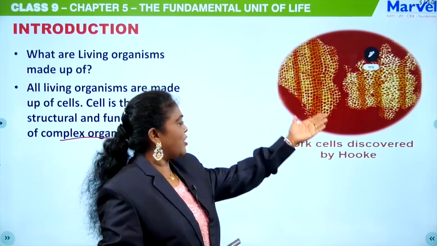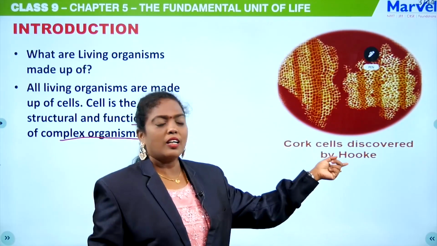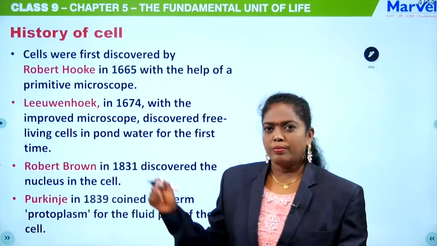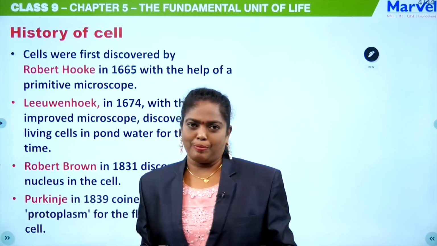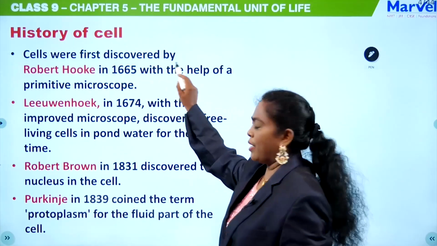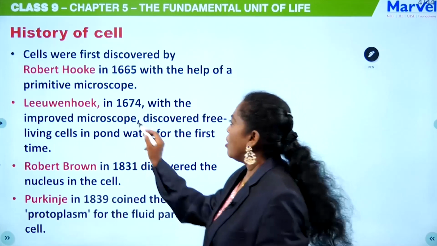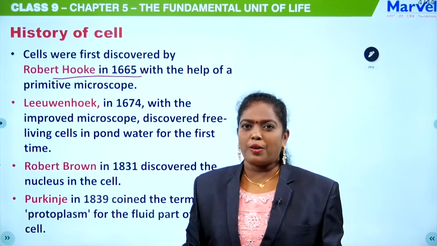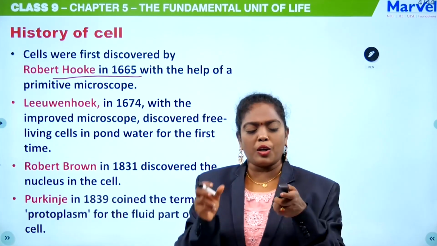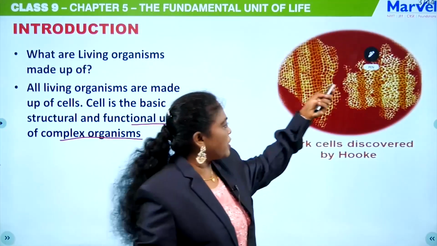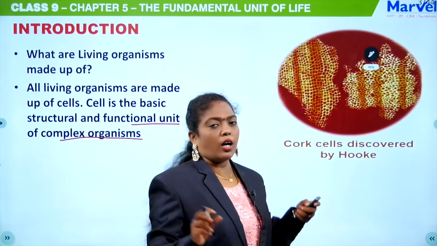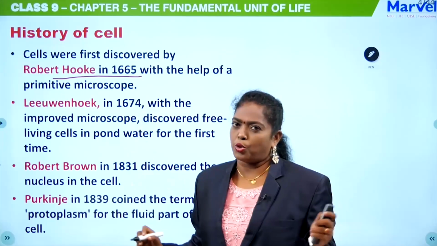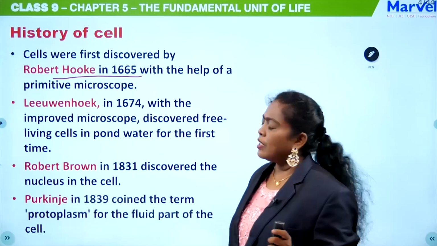Can you see the cell here, students? This is actually the cork cell discovered by Robert Hooke. Okay. Then, history of the cell. The cells were first discovered by Robert Hooke. So who discovered the cell? Robert Hooke. He actually saw a honeycomb-like structure. You can see the picture here. So Hooke saw a honeycomb-like structure with the help of a primitive microscope. That is actually a dead cell.